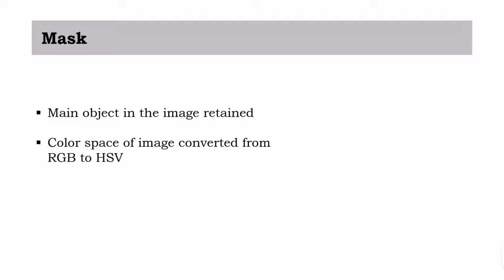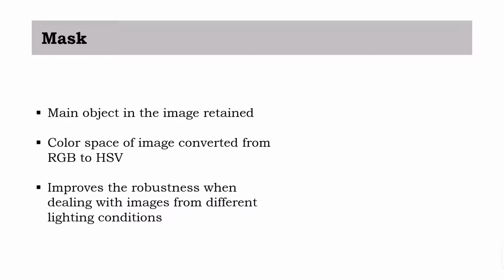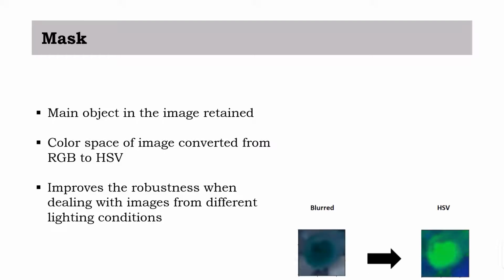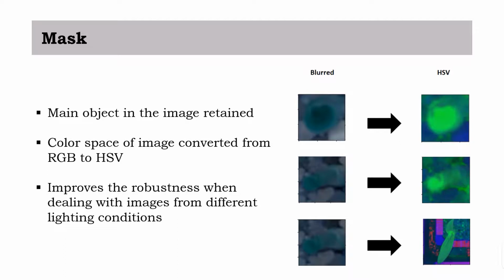The HSV color space allows the image luminance to be separated from the color information. This effectively improves the robustness when dealing with images from different lighting conditions. The figure shows a sample training data that has been converted from RGB to HSV color space. With HSV color space, objects can be segmented based on its color.